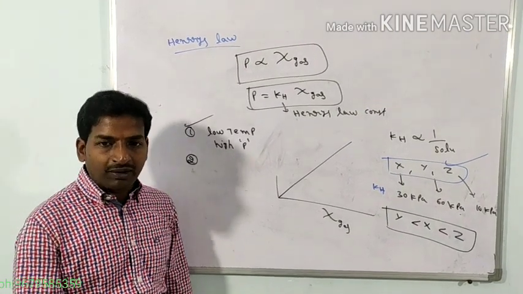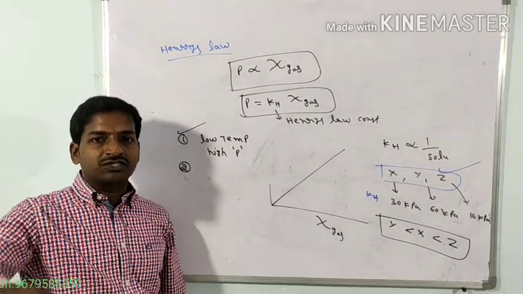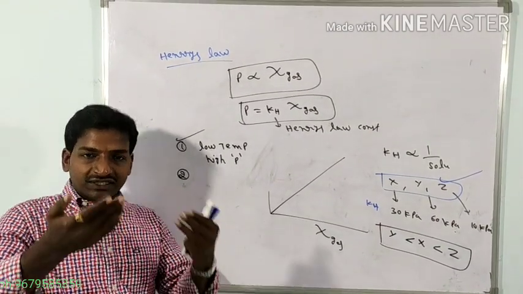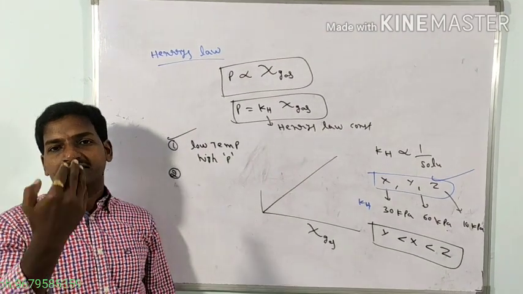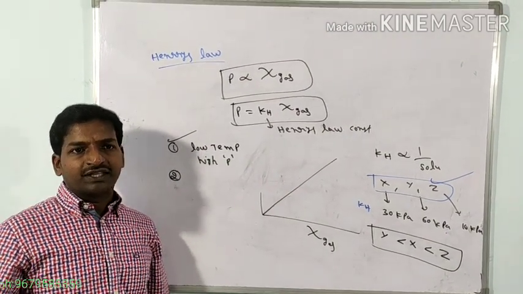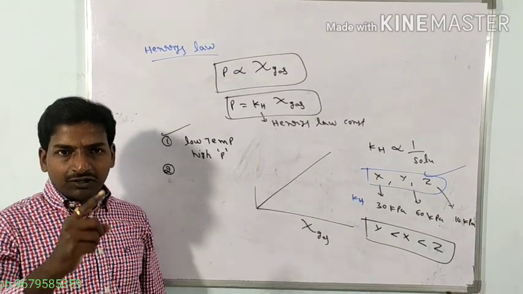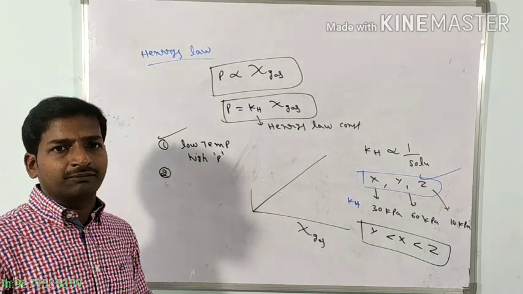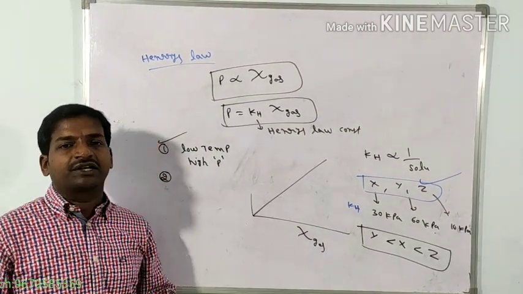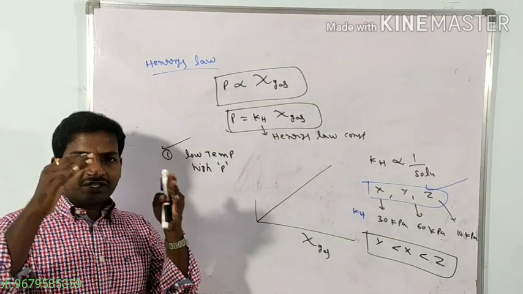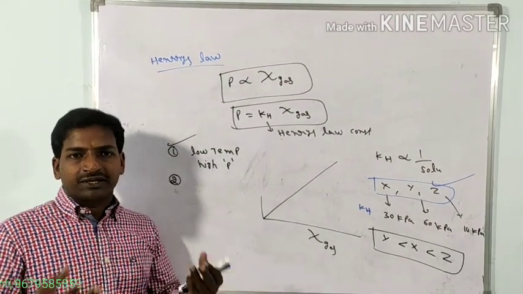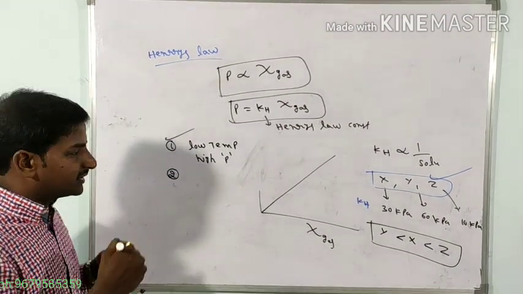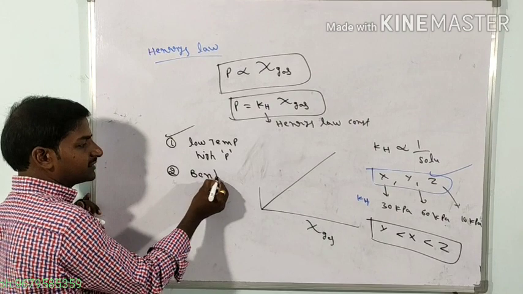Again, when the scuba divers come back to the surface, the pressure decreases. Whatever nitrogen gas entered the body will escape from the body. When the nitrogen gas is escaping, it creates bubbles in the blood circulation system. Due to the formation of those bubbles, the blood circulation system is affected. The person is unable to breathe perfectly and becomes weak. That condition is called bends.